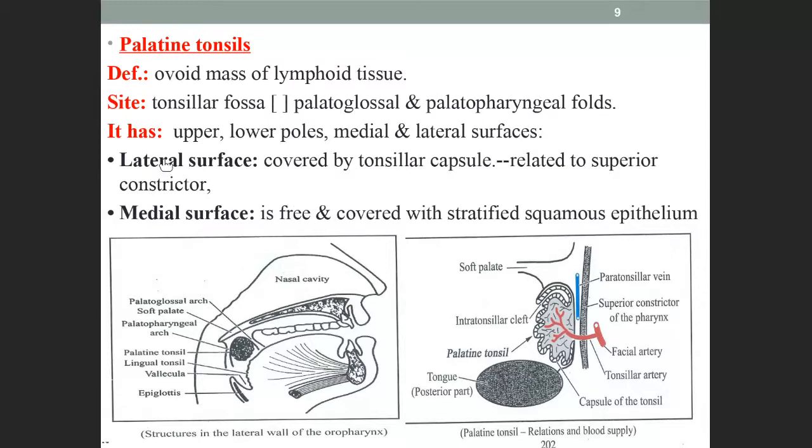Okay? And then, these are the surfaces, the lateral and medial surface. The lateral surface is covered by the tonsillar capsule, and the medial surface is free and covered with epithelium. What is the epithelium? Stratified squamous epithelium.